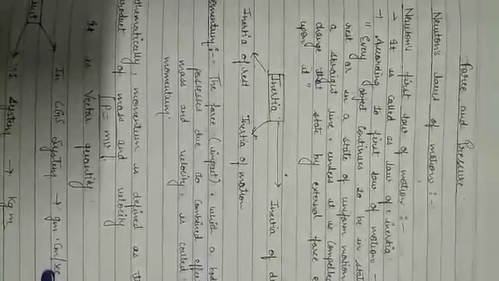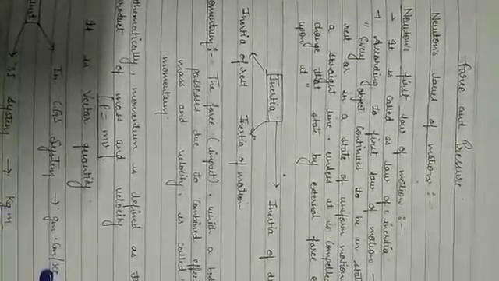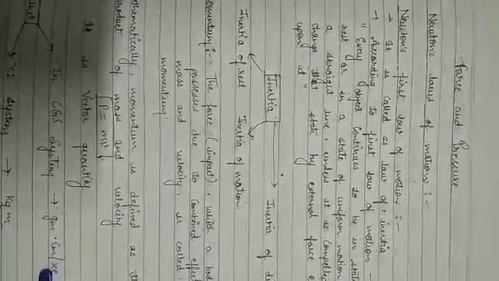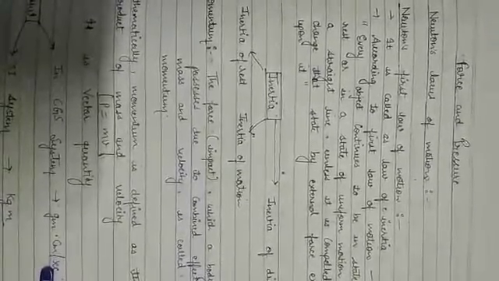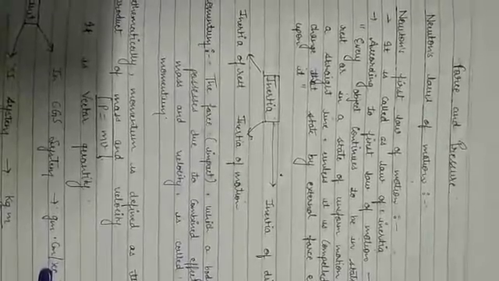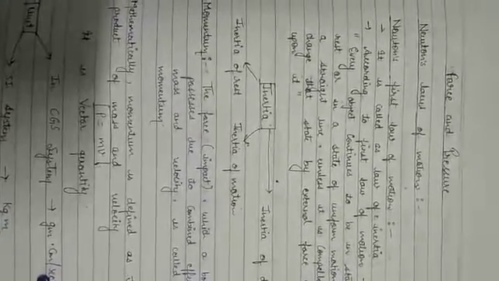So inertia of rest is the tendency of a body to continue in its state of rest even when some external unbalanced force is applied on it. It is called inertia of rest. Meaning if it is at rest, it resists the change to come in motion.